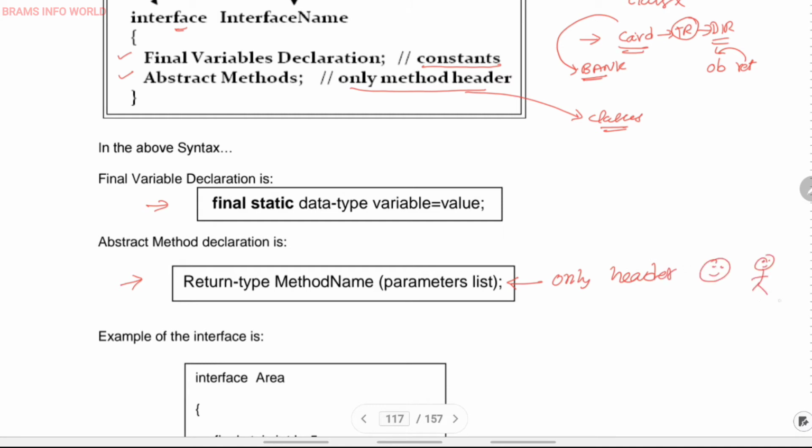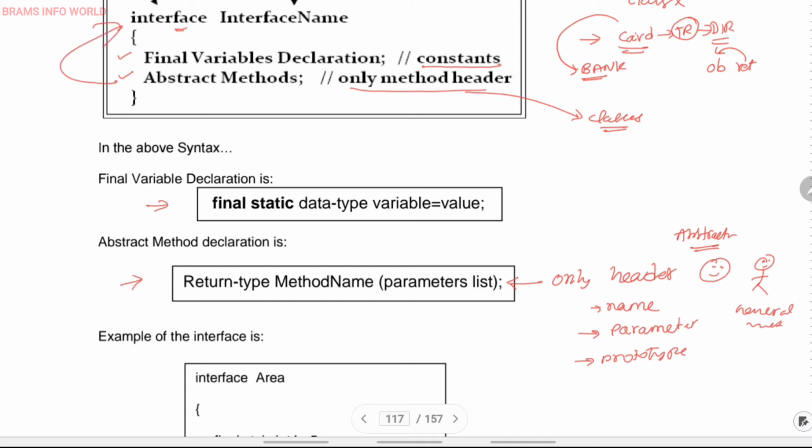See, this is a general method and this is an abstract method. This abstract method defines the name of the method and the parameter list of the method, and it is nothing but the prototype, the prototype of the method in the particular interface.